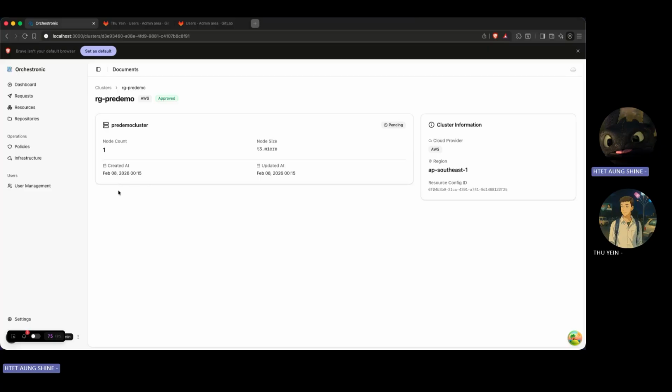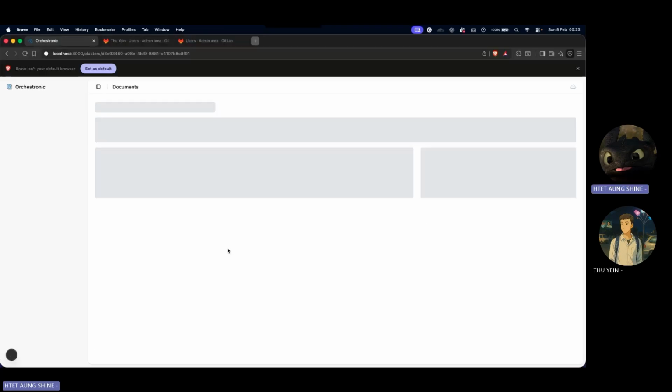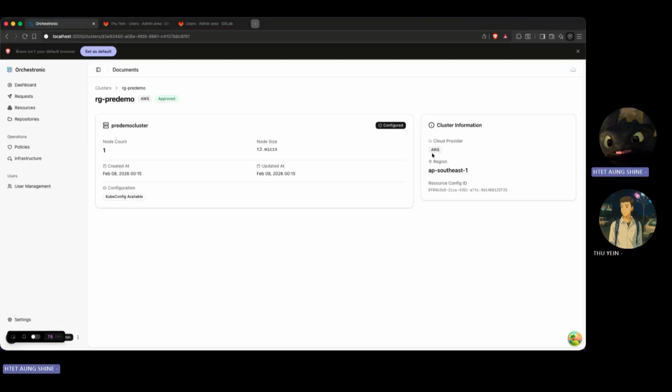We need to wait for the kubeconfig to be available for the deployment. Okay, now it has moved from pending state to configured state and the kubeconfig is available, so we can start deploying our application.